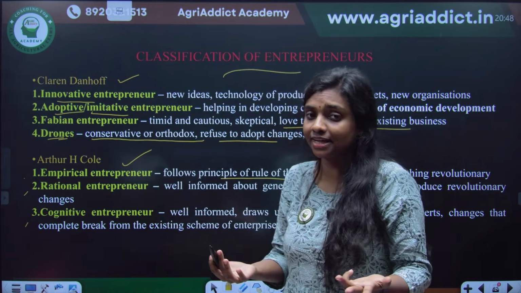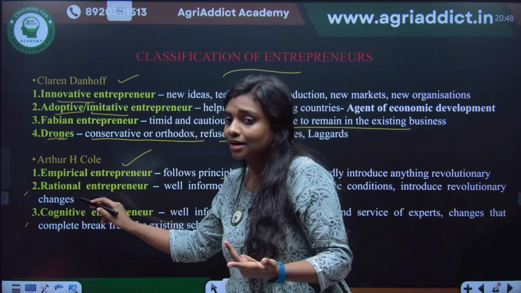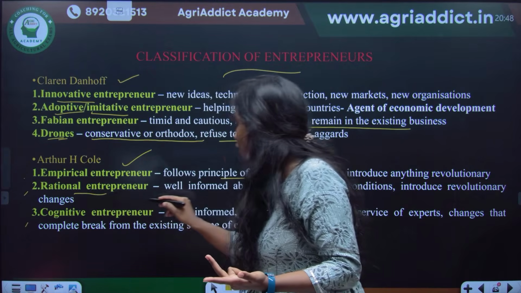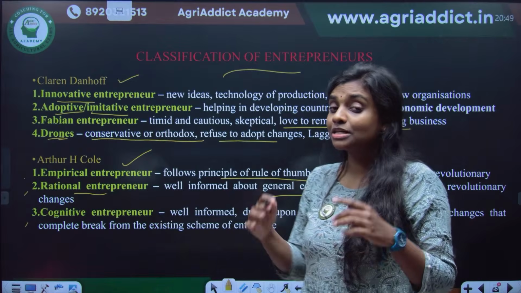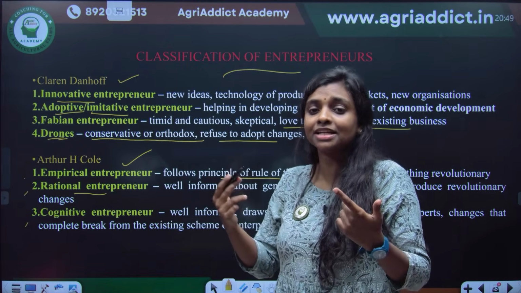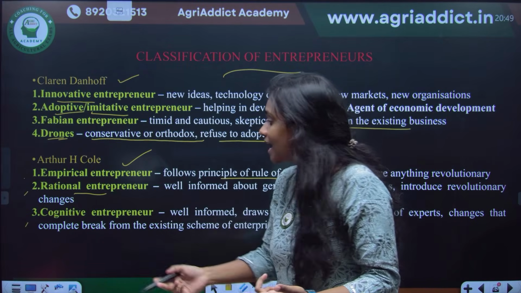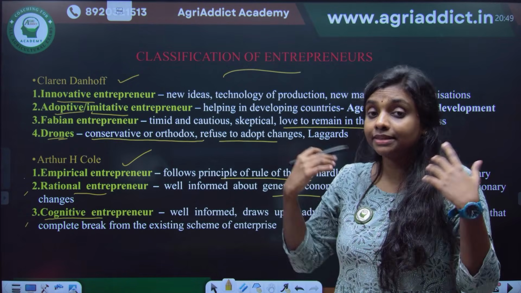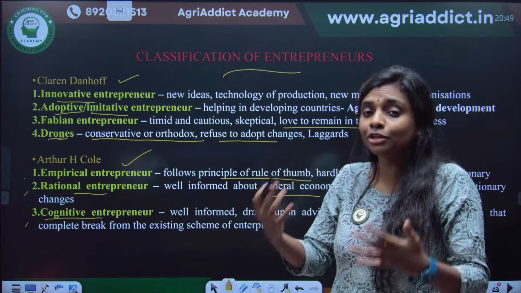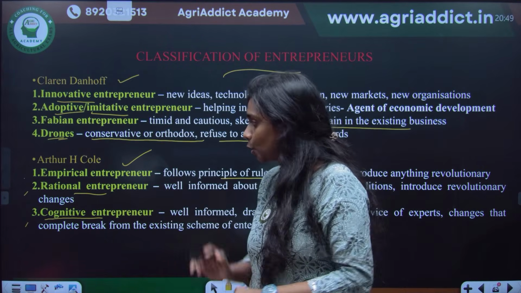They are not changing anything. Rational entrepreneurs are well informed about the conditions, what is going on. So they think rationally and then make changes. And finally, the cognitive entrepreneurs understand the condition, think about it and make a revolutionary change out of that. That is the cognitive entrepreneur.